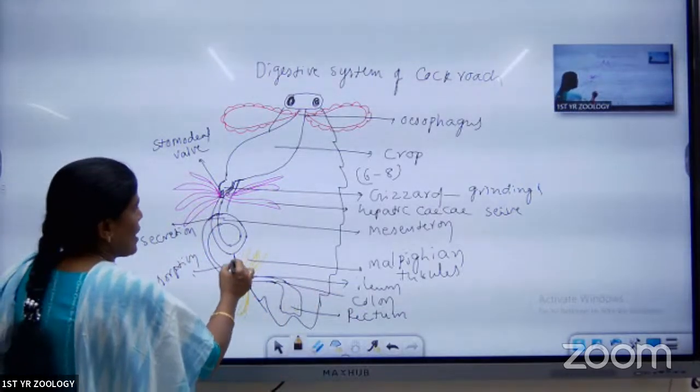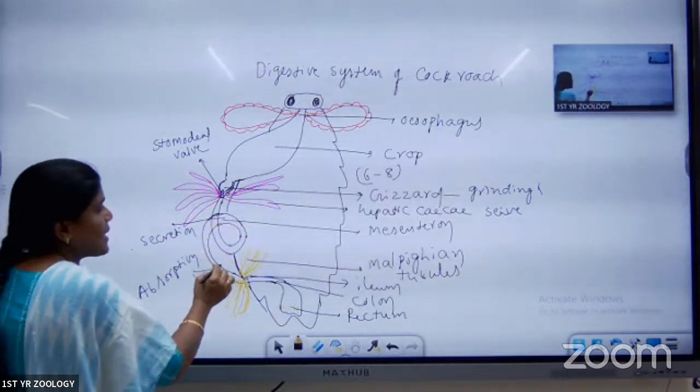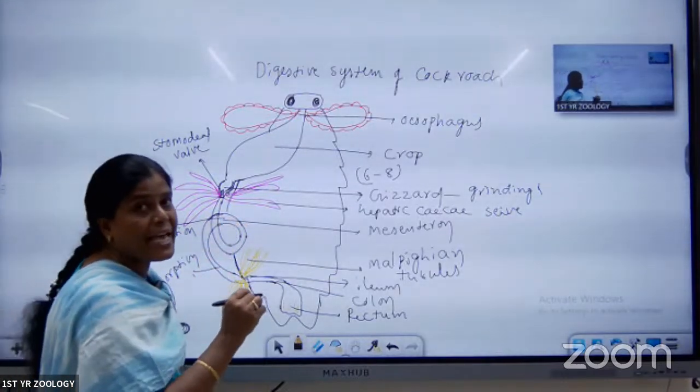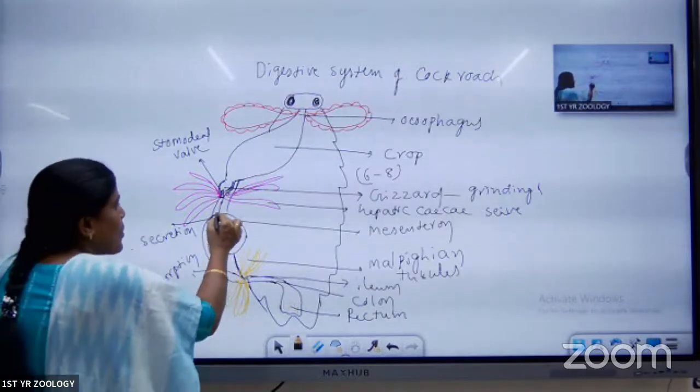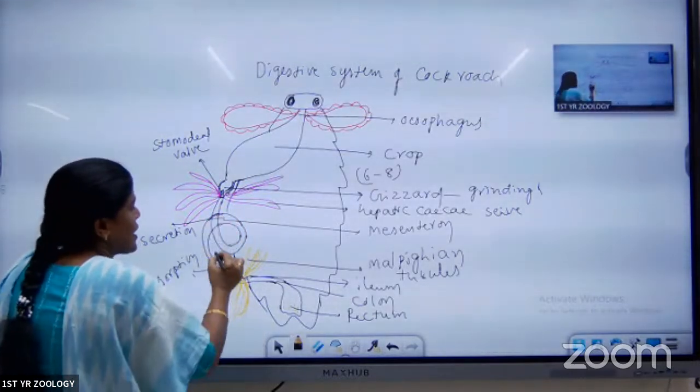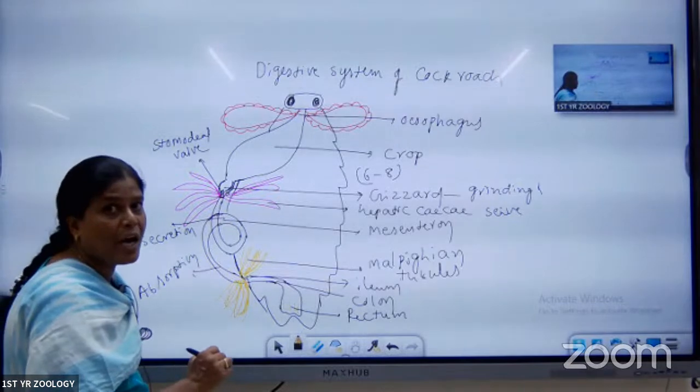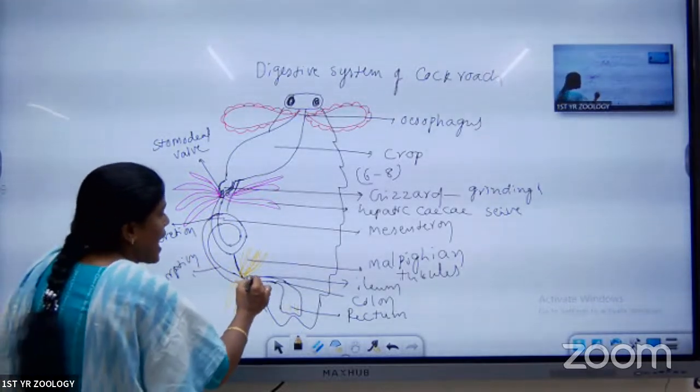What about the part between them? This one is the mesenteron. The mesenteron is useful for secretion as well as absorption. The anterior part is useful for secretion, and the posterior part is useful for absorption. The next part is called the hindgut.